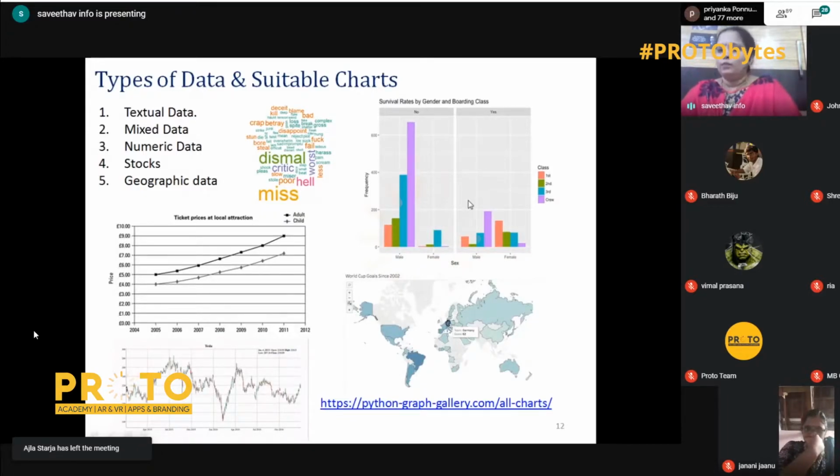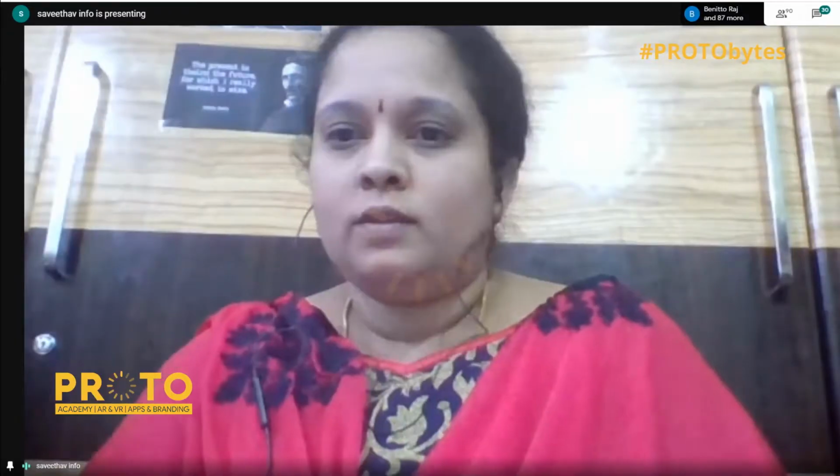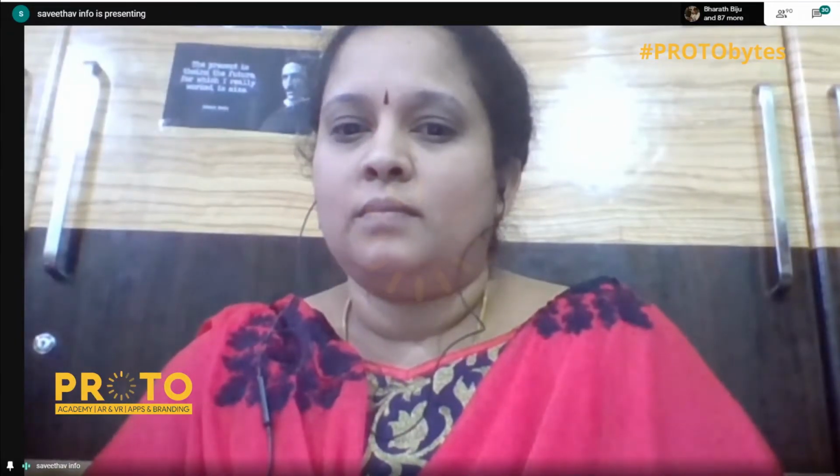When we go in for numeric data, we go in for a normal line chart, pie chart, bar chart, whatever you want, we can use it. When it is stock data, then we go in for a chart like this with time variation because it is related to stocks. And when we go for geographic data, we go to such a graph. And how are these graphs generated? I will give you this link. This link has all these charts listed, and the link which I have given is this link.